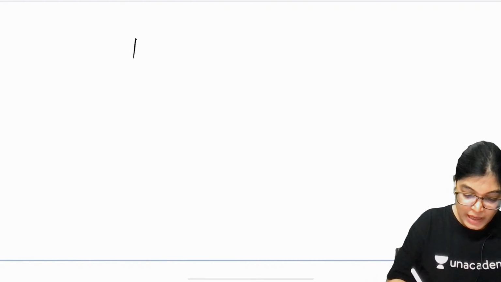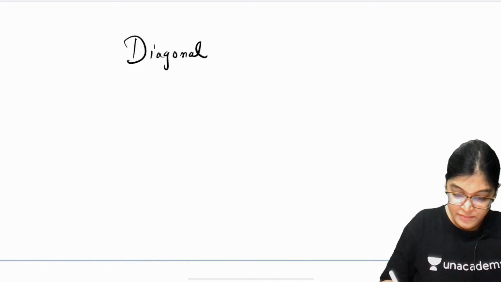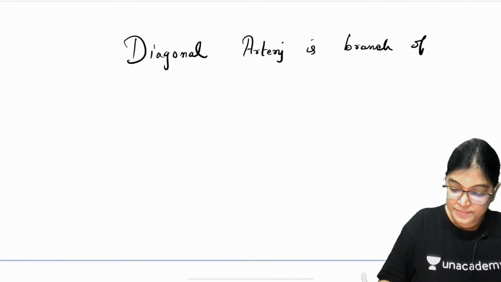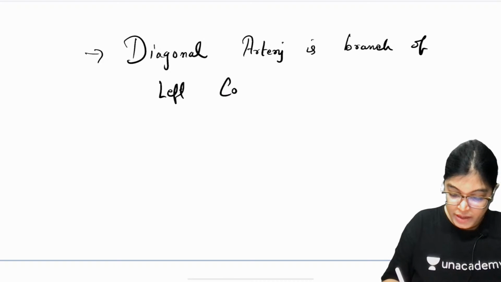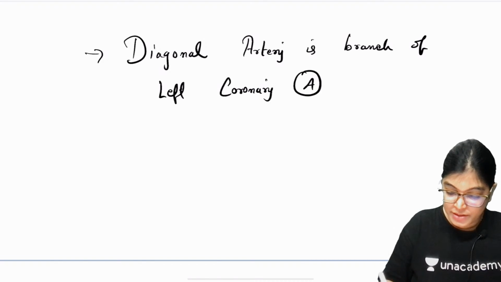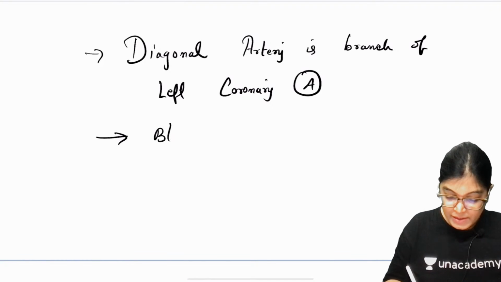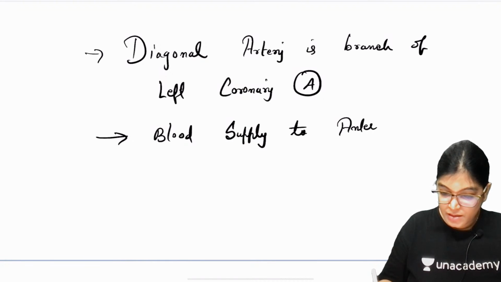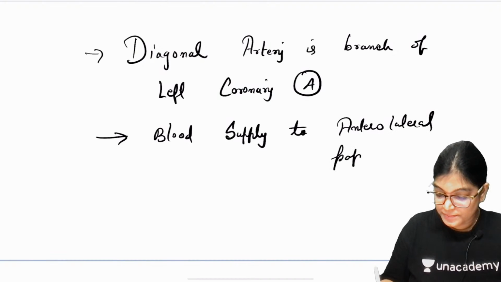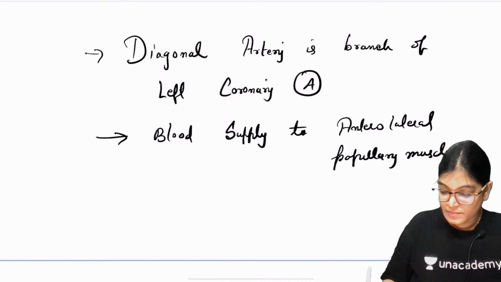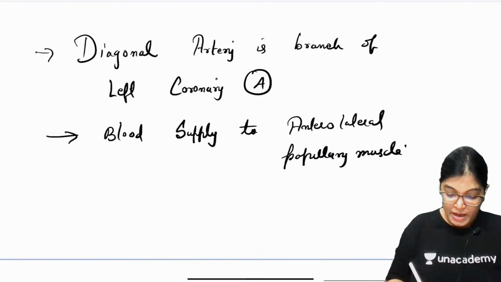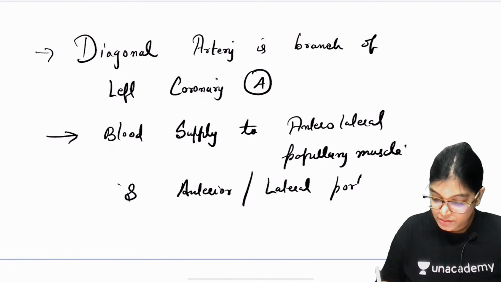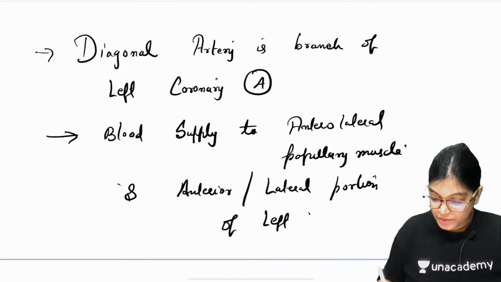Diagonal artery is a branch of the left coronary artery, and it gives blood supply to the anterolateral papillary muscles of the left ventricle, and also the anterior and lateral portion of the left ventricular wall.